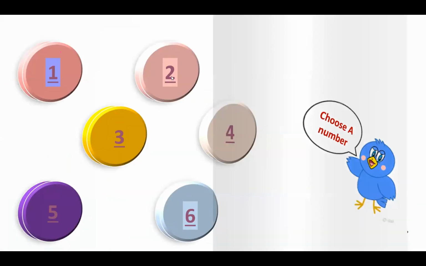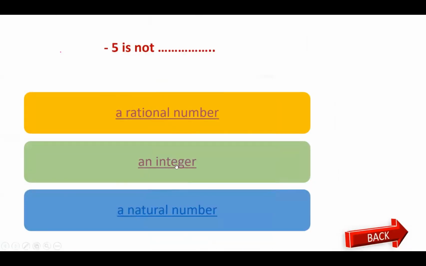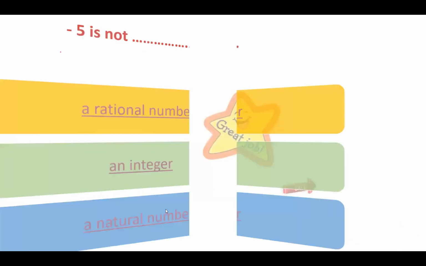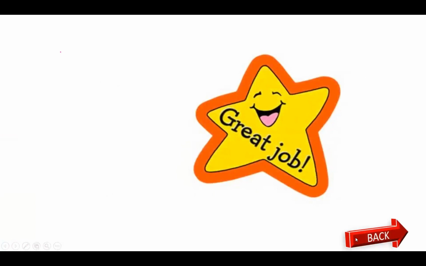And also this is an integer because we said that the integer is all the positive and all the negative numbers and the 0. This is negative, so it's an integer. Is it a natural? Can you remember? We said natural starts from 0. So this is a negative number, -5. So it's not a natural number. Okay.